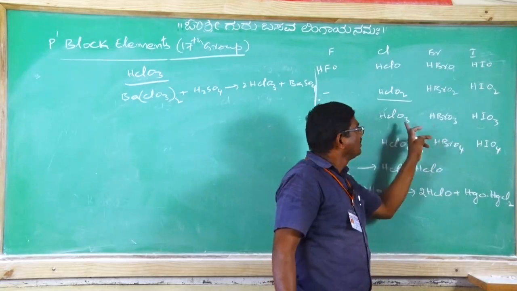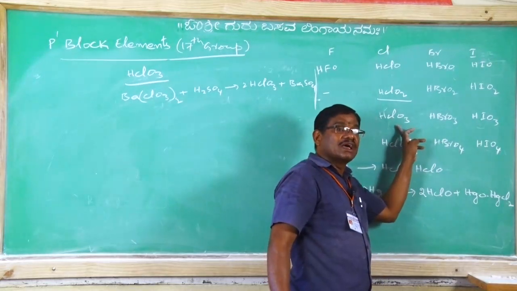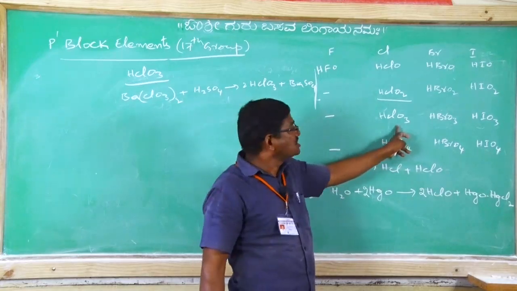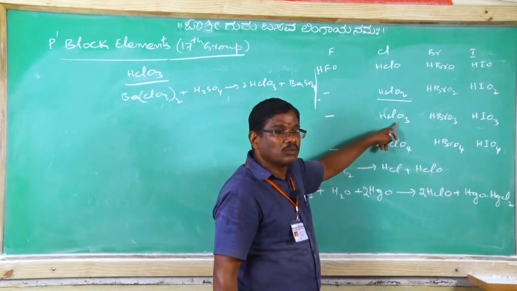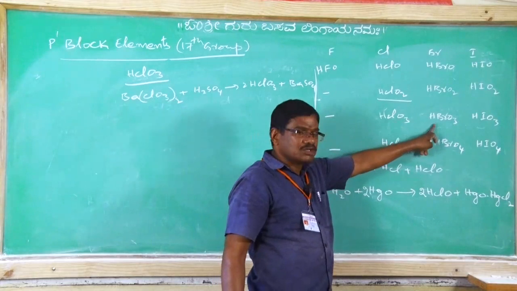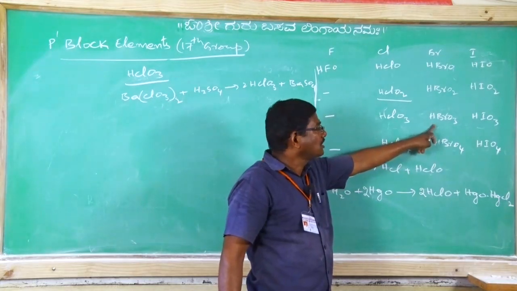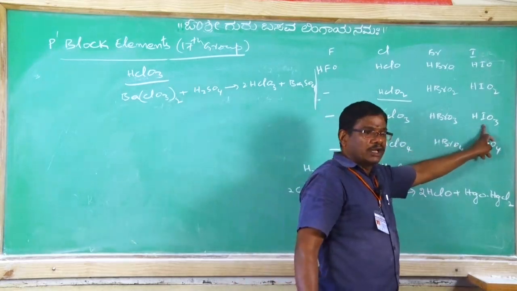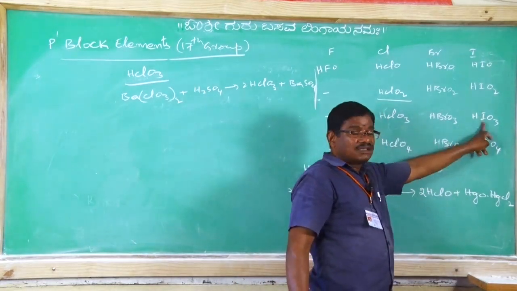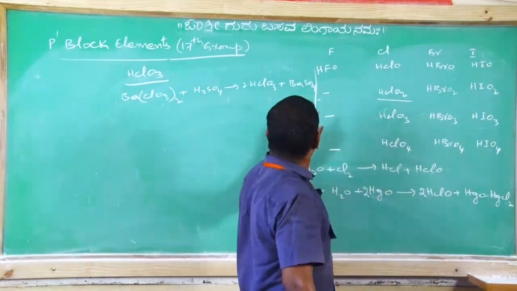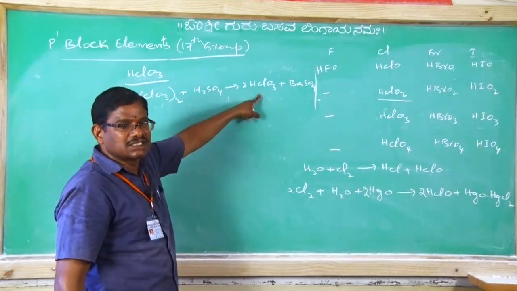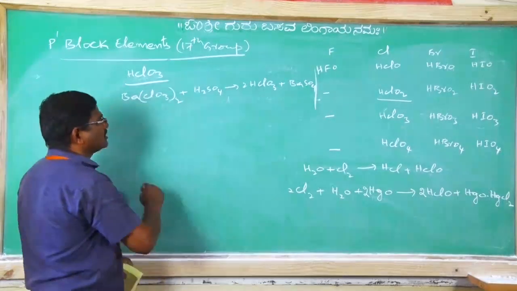The salts are what? The respective metallic halates. Suppose HClO3 chloric acid, respective metallic chlorate. HBrO3, metallic bromate, and metallic iodate. These ate salts, when treated with acid, give the respective ic acid, that is, the chloric acid.